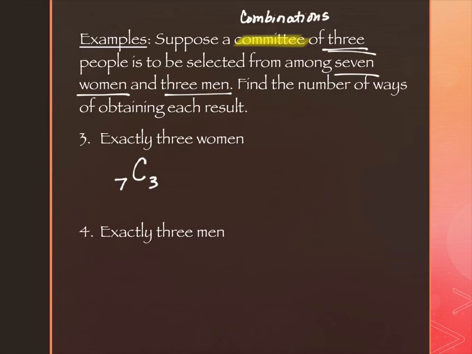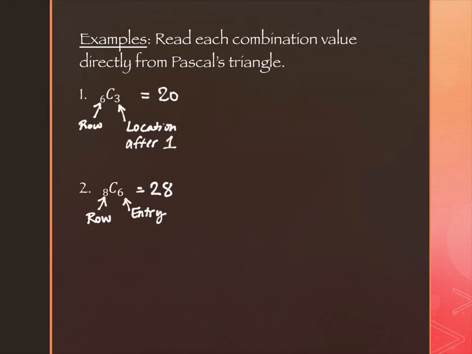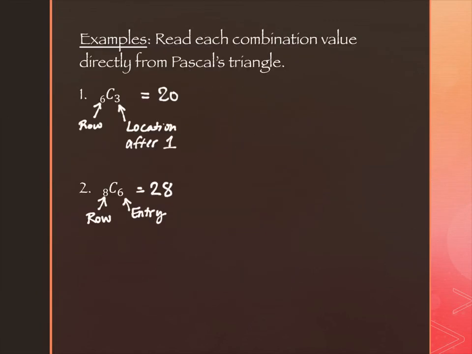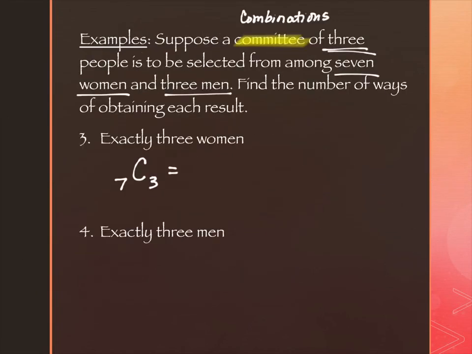That part I have to do on my own, but once I have the 7C3, I can come back over here. I'm on row 7, and I'm on the 3rd entry after the 1. It's 35. So 7C3 is 35.